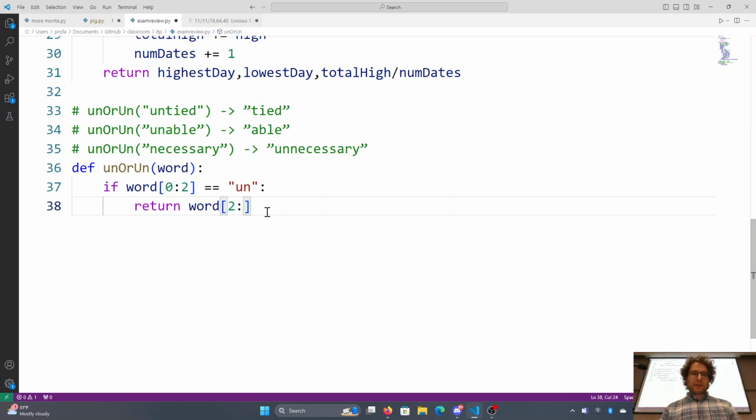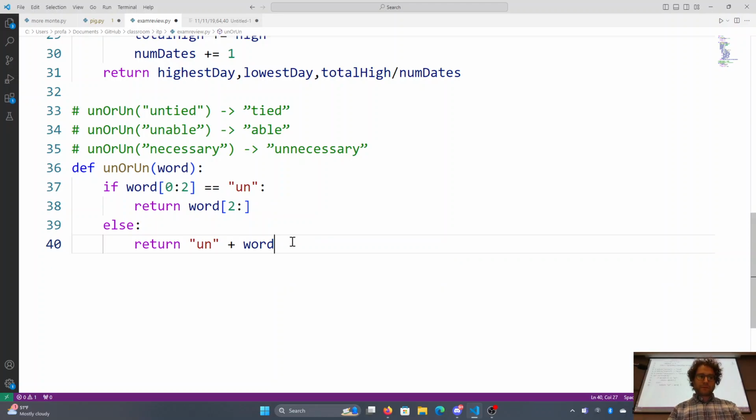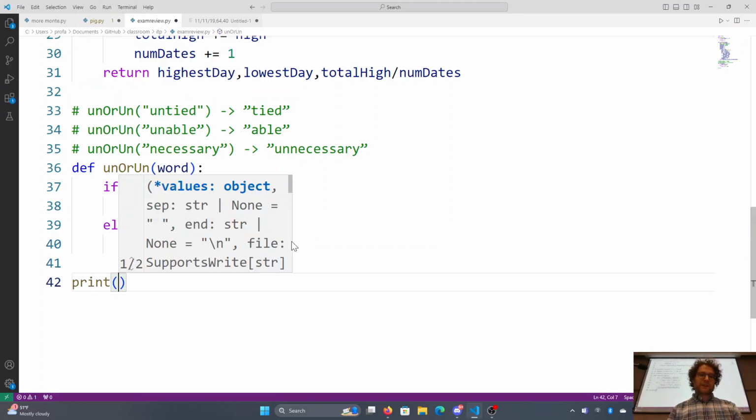Okay. Now, otherwise, if it doesn't start with un, we add un in front of the word, which is even easier because that requires no slicing whatsoever. It just requires us to glue it together. Un plus word, right? If it has un, remove it. If it doesn't have un, add it. And then when you've got this, you should be able to